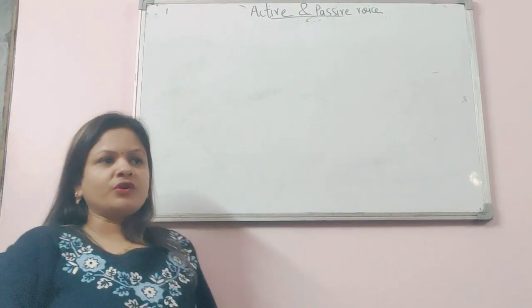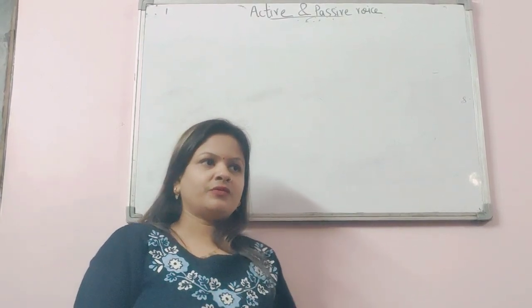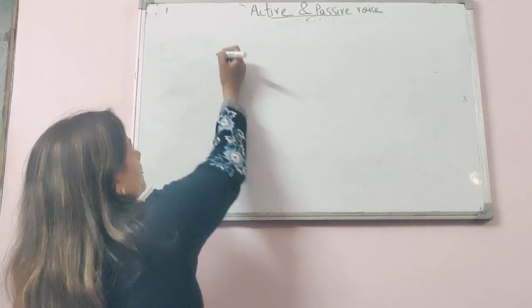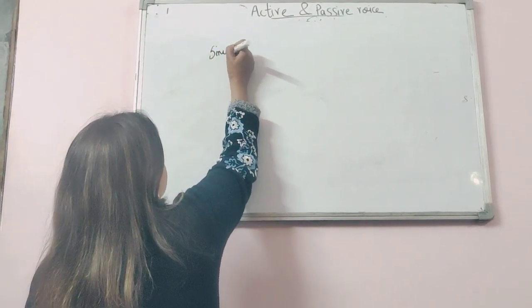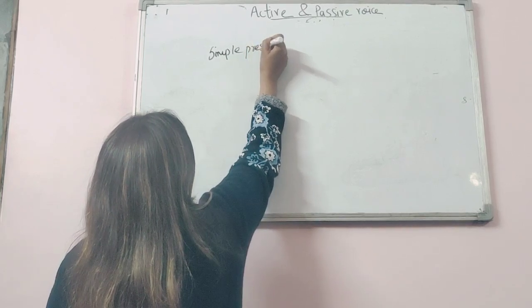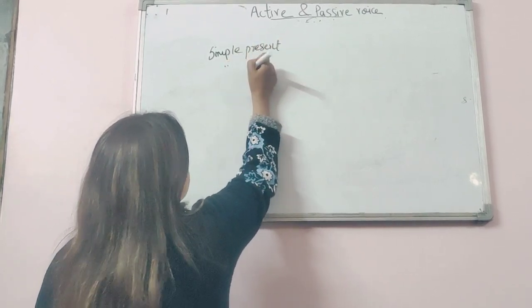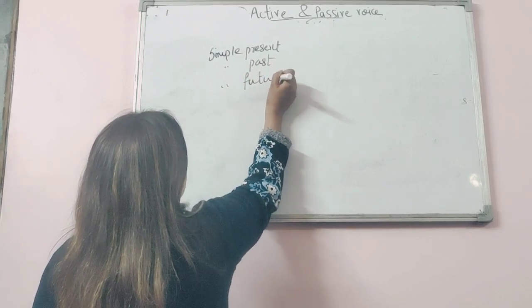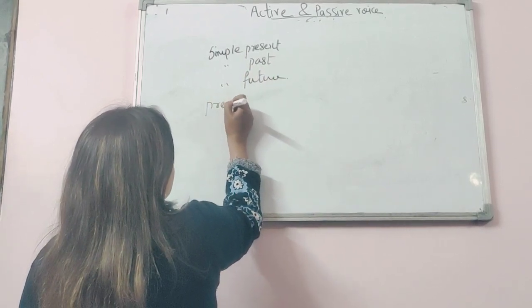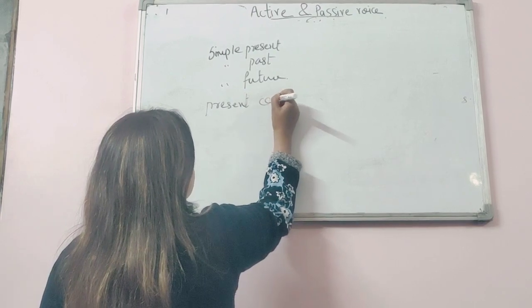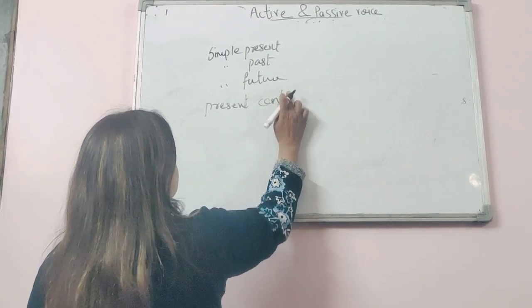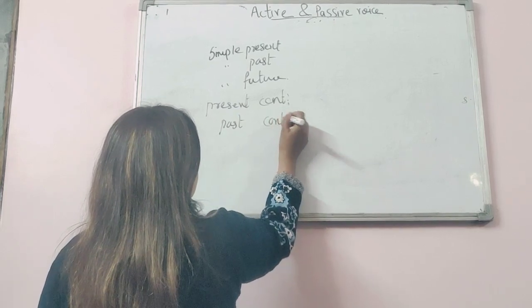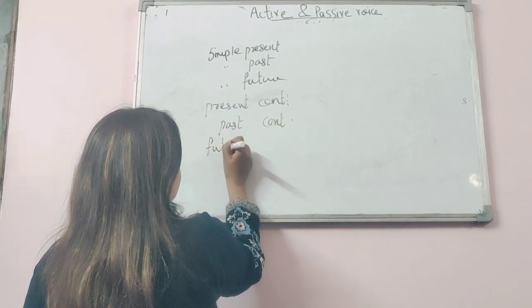You must have noticed that I have made these sentences in passive voice of simple present, or simple past, simple future, present continuous, past continuous, but not in future continuous.